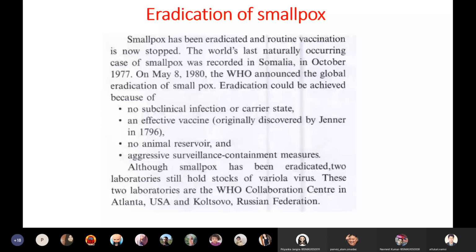But we preserve the smallpox strain not for a bioweapon, but in case we get any smallpox in the future, we need to know the strain. For correlating the strain, we preserved the original smallpox virus. Anyway, smallpox was eradicated in 1980 by the great World Health Organization. So smallpox is dead. That's it, students.